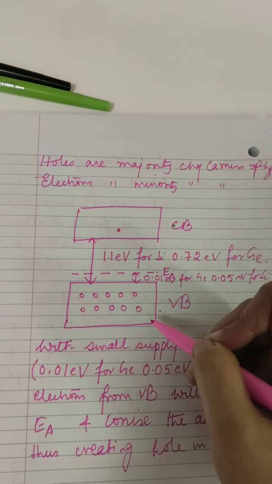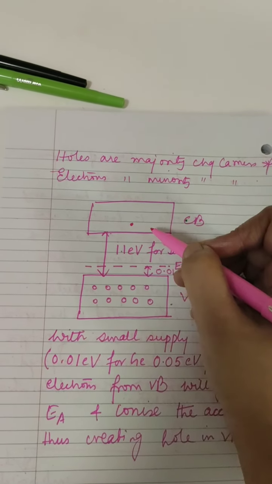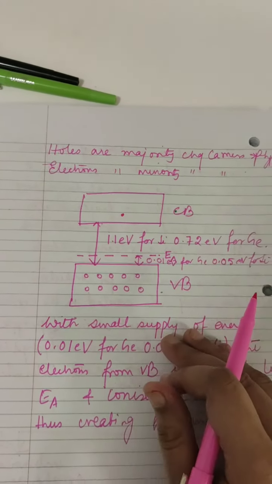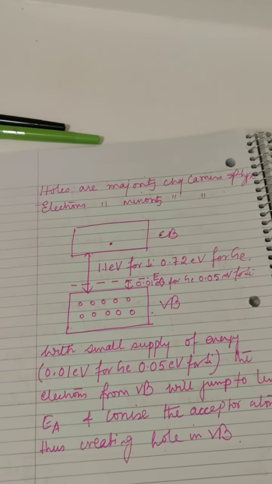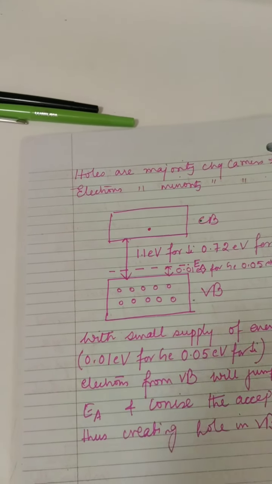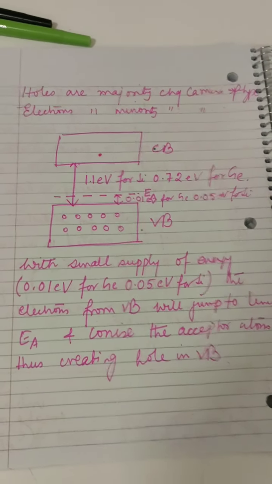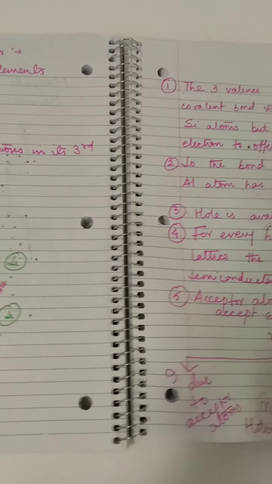Okay, so Ne is much less than NH. NH is much greater than Ne. Holes are the majority charge carriers, electrons are the minority charge carriers. Okay, that is it. Now that is all about extrinsic semiconductors. Thank you.